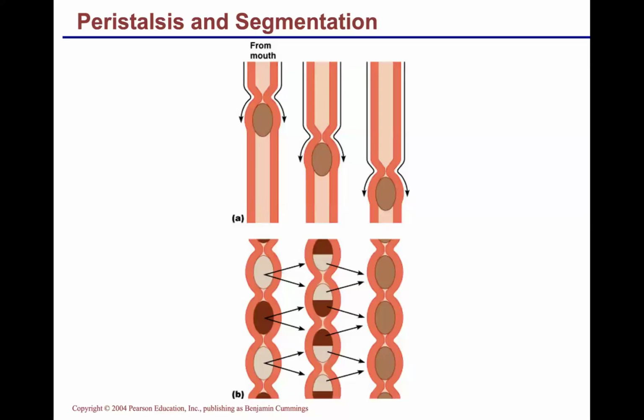and then comes the next process, which is peristalsis and segmentation. I want you to understand this process is pretty simple. It is basically like, in the morning, you use toothpaste to get the paste out of the tube to your brush, right? You push the tube in order for the paste to come out.